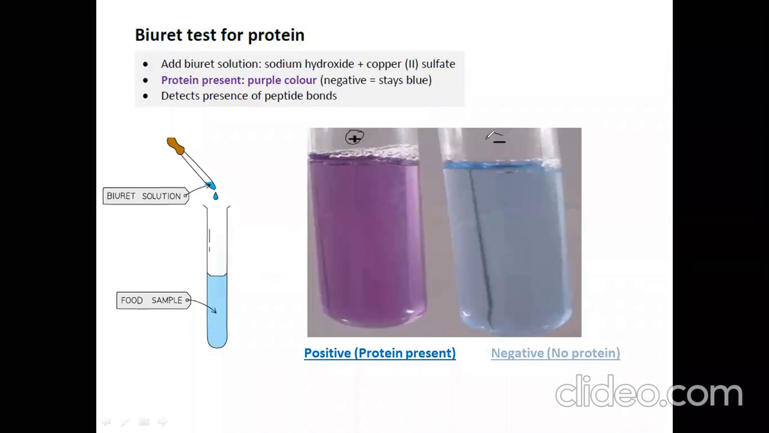While this sample is negative. It means this sample has no protein. That's why the color of the Biuret solution remains as it was, blue. Actually, this Biuret solution is detecting the peptide bond in protein. Biuret solution is the combination of sodium hydroxide plus copper sulfate.